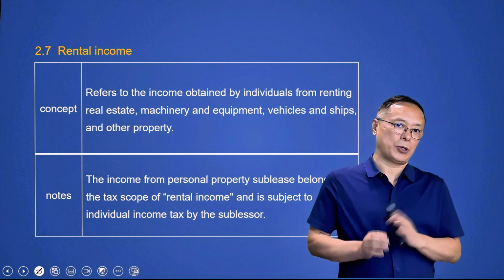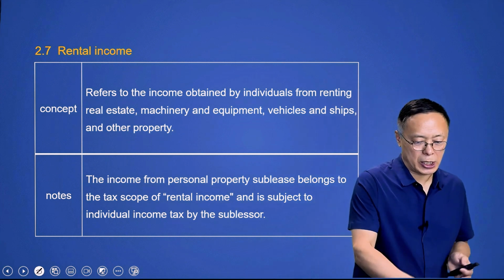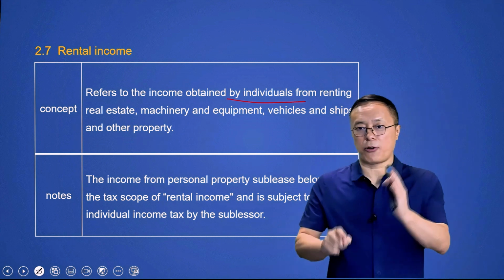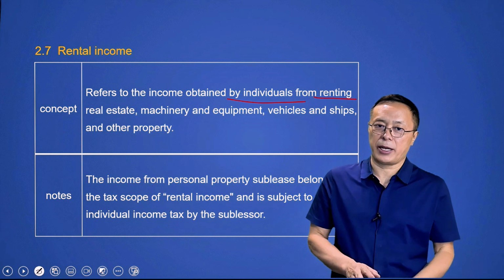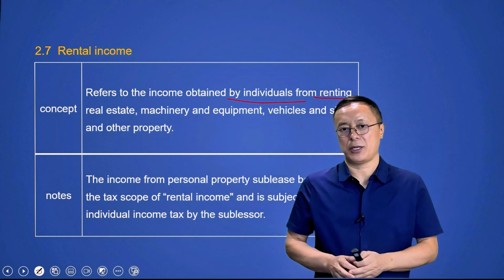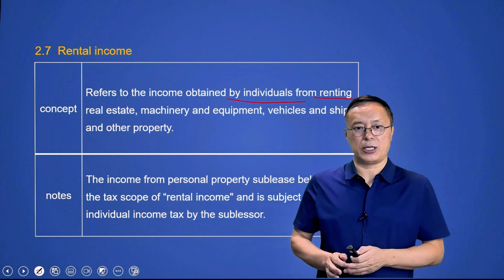Here, the seventh type, rental income. Rental income refers to the income obtained by individuals from renting real estate, machinery and equipment, vehicles and ships and other property.